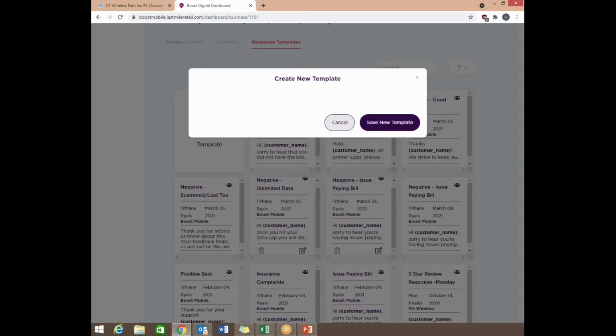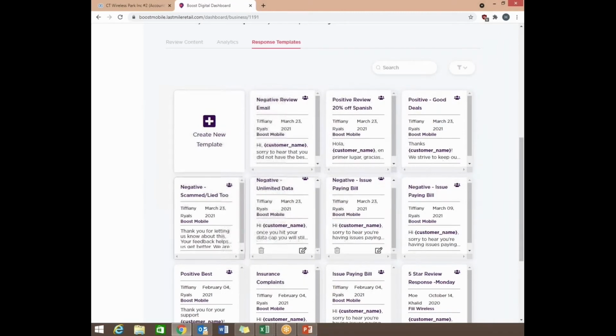Once that's saved, it's going to pop up here, just like how these are all in. These are the pre-approved ones, and you can go ahead and edit them or delete them. Since these are all pre-approved, you can't actually delete these. So it's really nice to have these here.